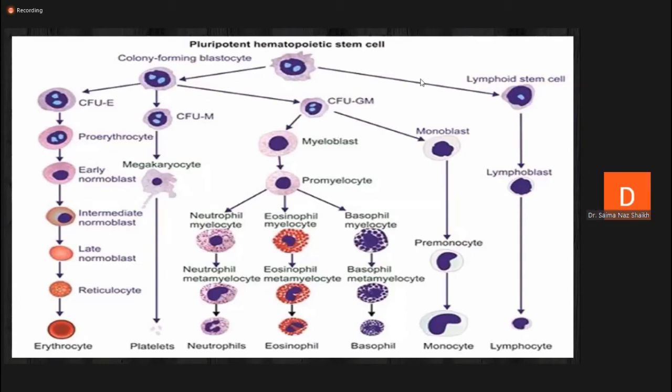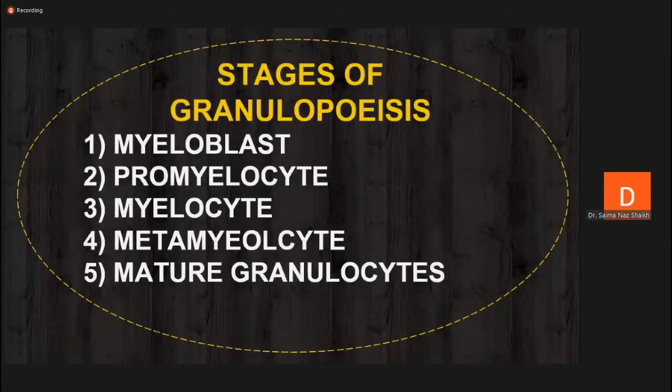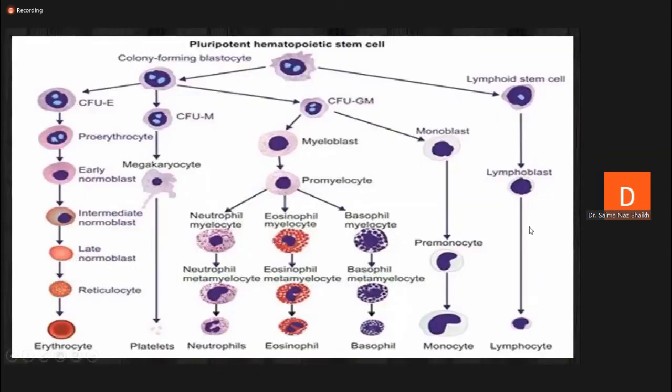Lymphoid precursor cell differentiates into mature lymphocyte, and mature lymphocyte may be T lymphocyte or B lymphocyte. Am I clear? Ma'am, what about natural killer cells? Yes, ma'am, natural killer cells. You can learn all these lymphoid cells in the immunity section, so don't worry about these cells now.